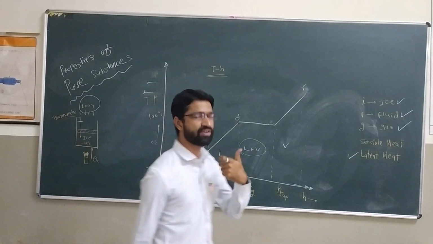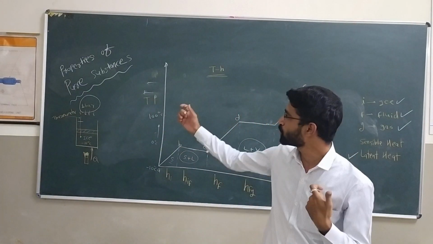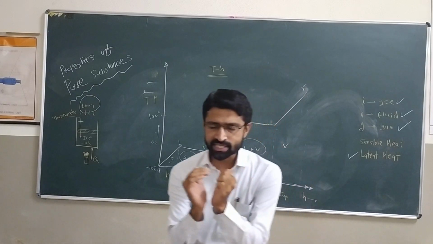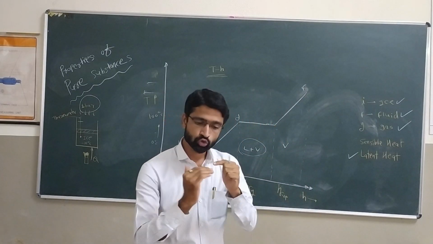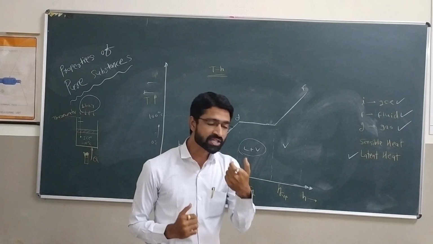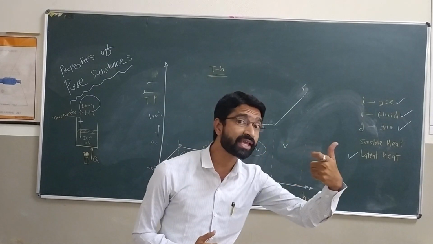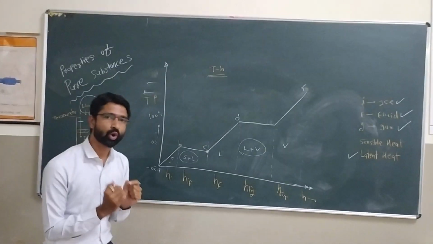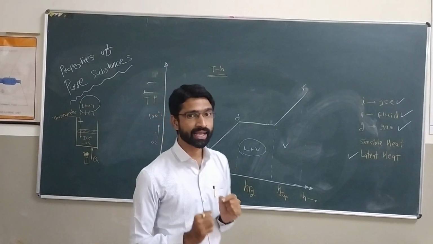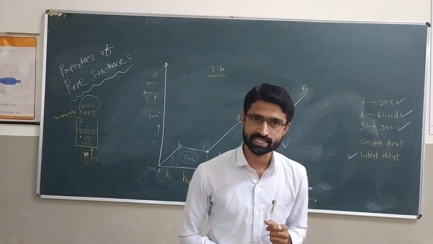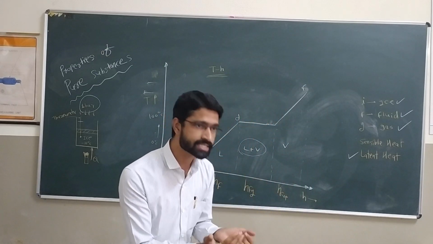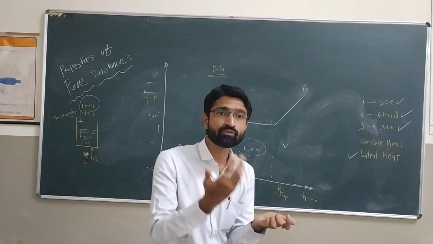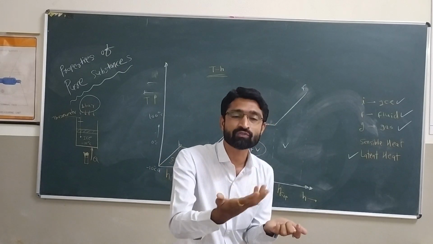Let's start with the definition now. First, the definition of a pure substance. Okay, a substance having a fixed chemical composition throughout its phase. Now, what is meant by throughout its phase? What is meant by chemical composition? If I take the example of water as a pure substance, why? If we see water in different phases, we also define the pure substance in another way: a pure substance can exist in more than one phase.